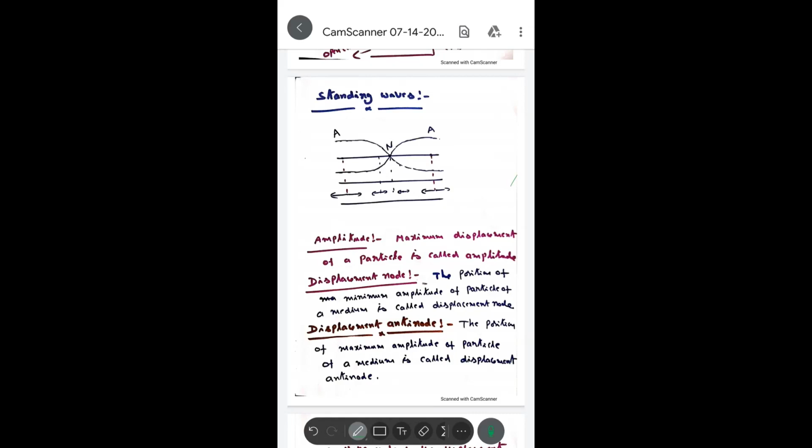Where do they reflect? A very good question. The medium through which sound waves are propagating, if it ends abruptly anywhere, the waves get reflected back from there. If there is any change in the density of the medium, the waves also get reflected back.